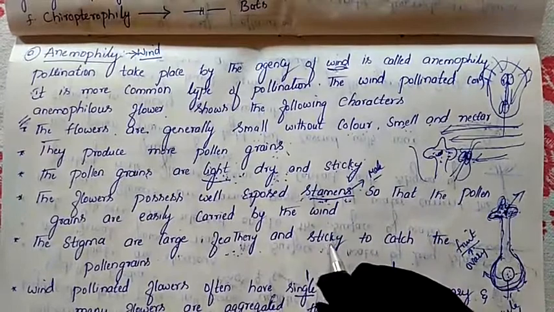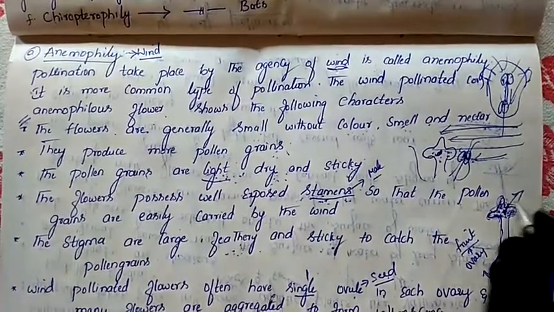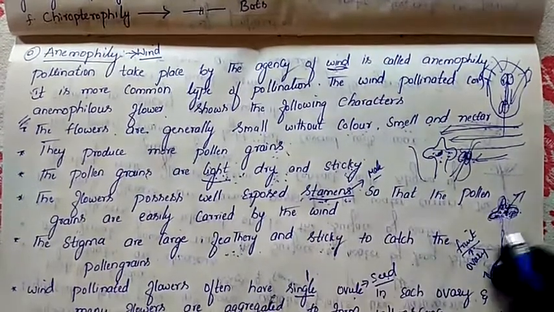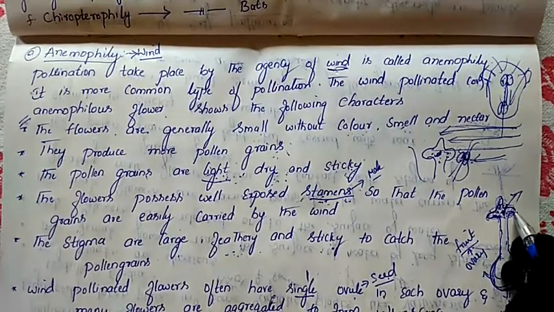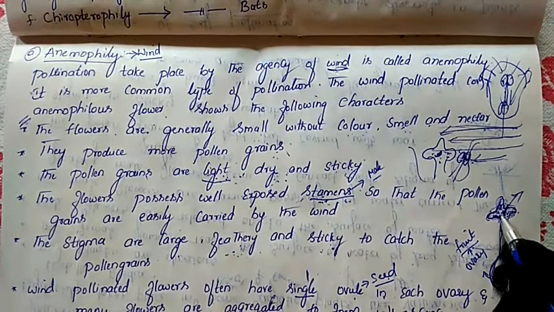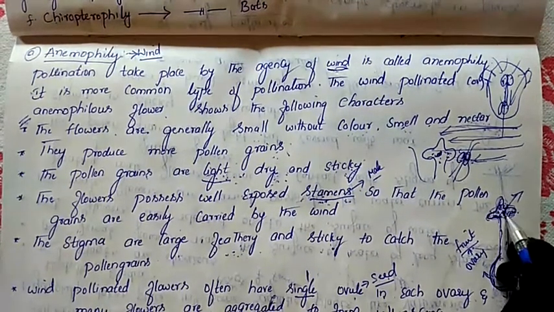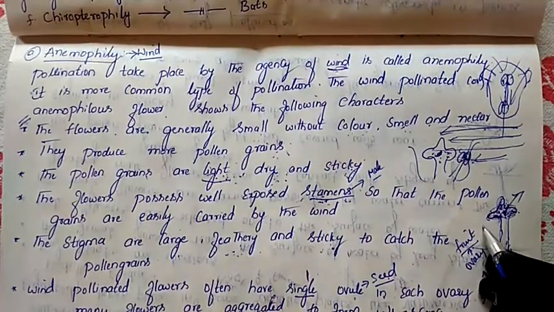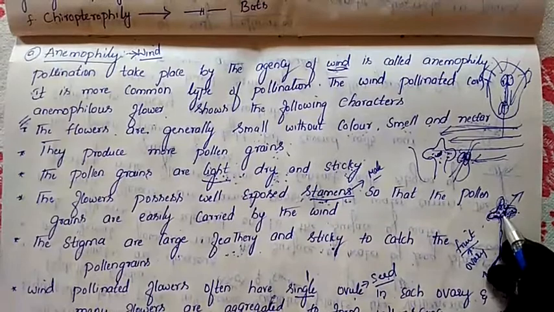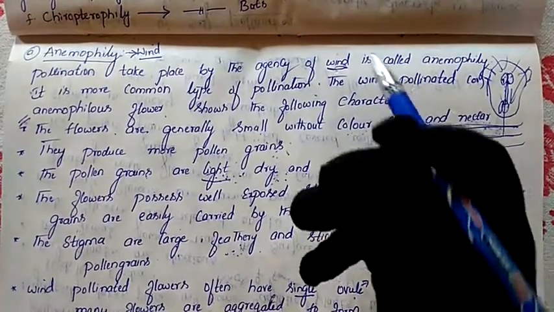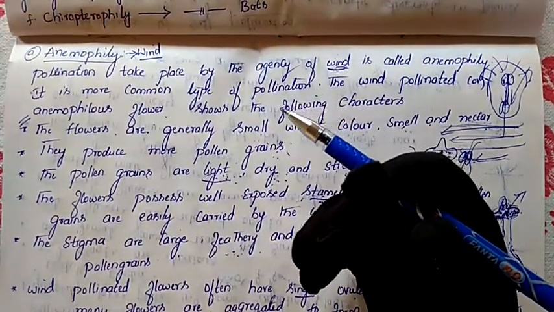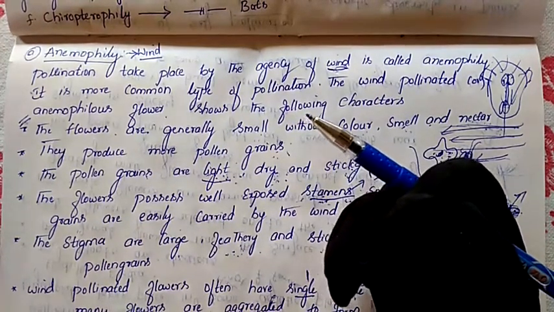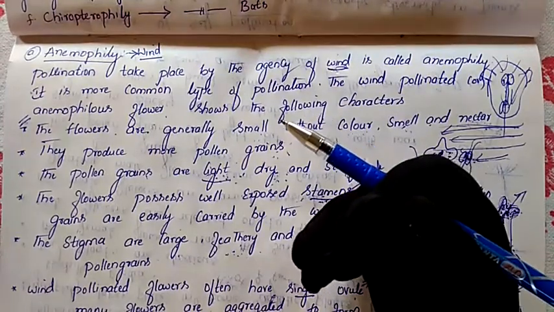stigma. And this stigma is also in a sticky condition, like we have discussed for pollen grains. Why is it sticky? Because once the pollen grains come and fall here, they should get attached to this stigma. So the stigma is sticky, and the pollen grains are also sticky. When the pollen grains fall here, due to the sticky nature of both, the pollen grains get attached to the stigma. Again, the wind is unable to carry them away.